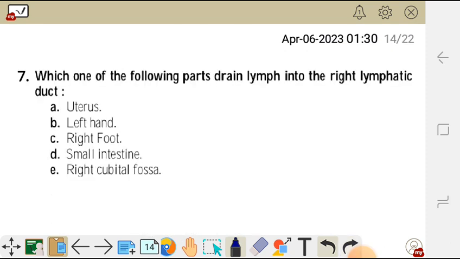So question 7. Which one of the following parts drain lymph into the right lymphatic duct? A. uterus, B. left hand, C. right foot, D. small intestines, E. right cubital fossa. So which one among these choices here drain lymph into the right lymphatic duct?